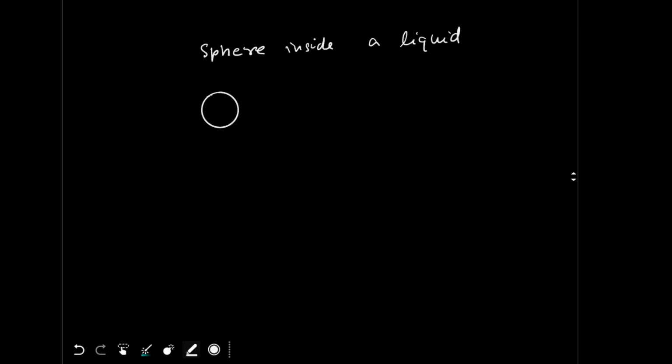Now you know that if I apply a force F over here, then the liquid will apply a resistance force in the backward direction. I can call it the viscous force, Fv, and this viscous force is proportional to the speed of the sphere.